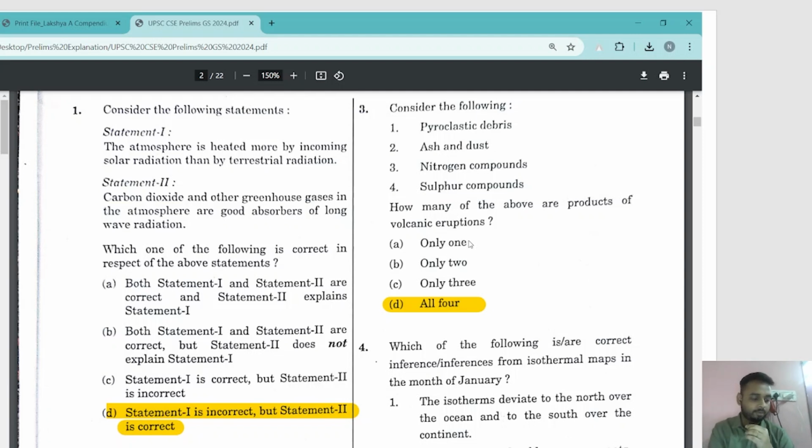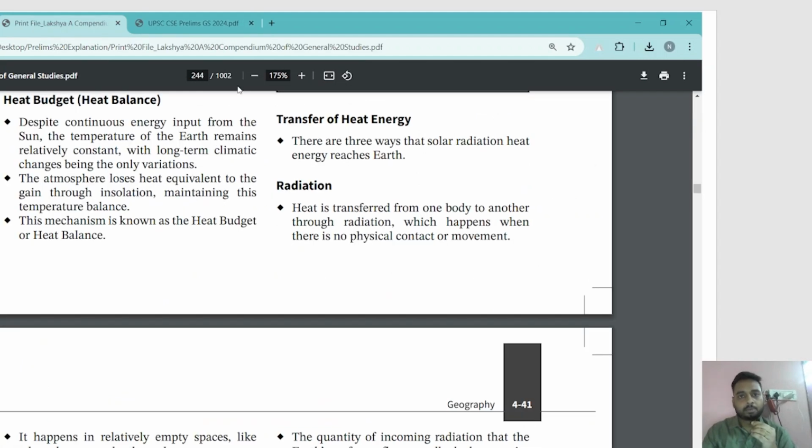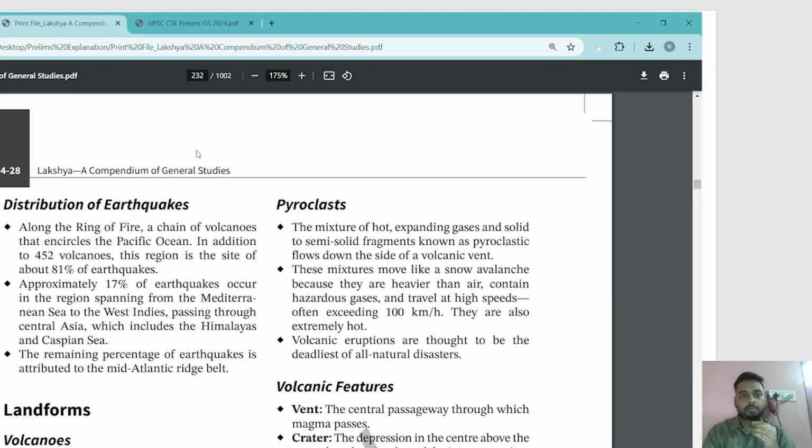We have nitrogen compounds, sulfur. How many of the above are products of volcanic eruption? Right, volcanic eruptions. Again, it's a very easy question. If you have read about volcanoes, you can easily find it. See, in landforms, you are going to see volcanoes.